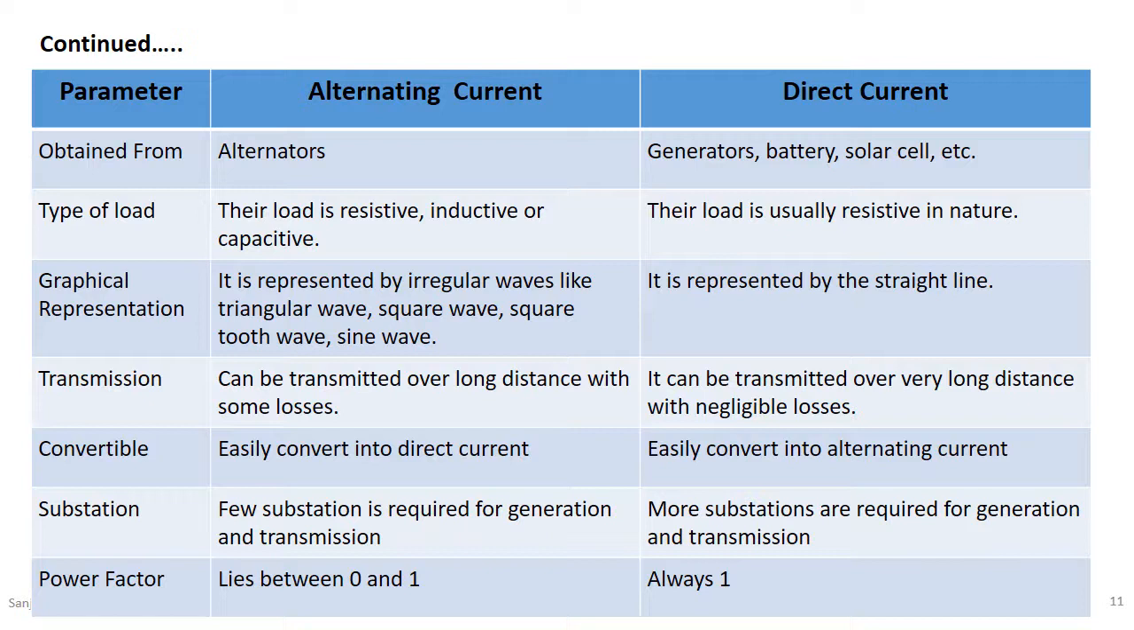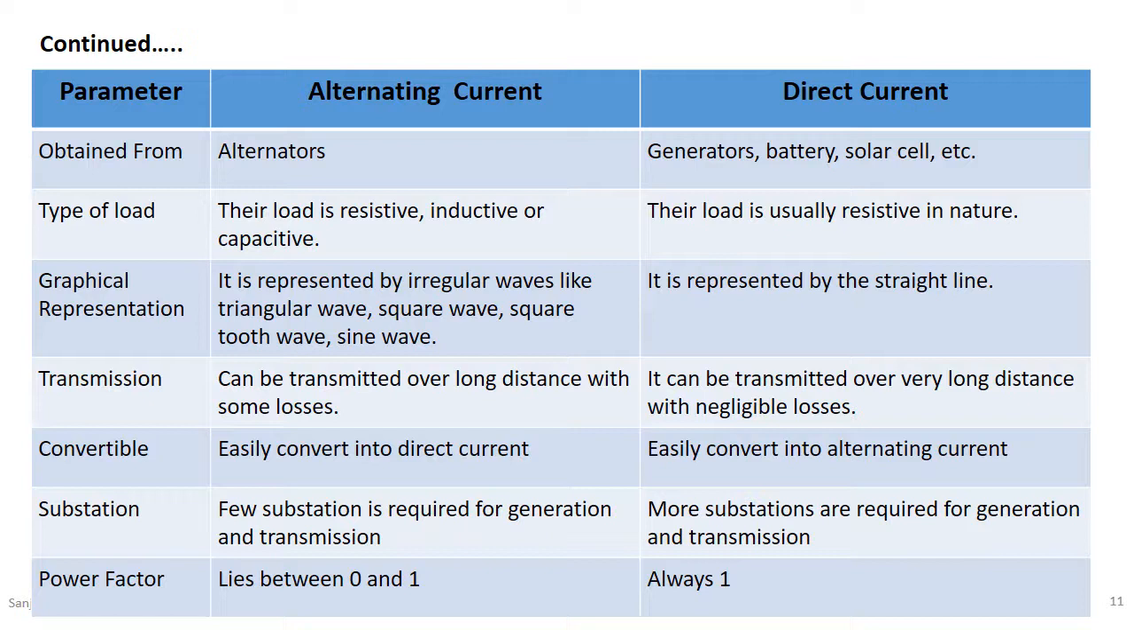Transmission of alternating current: it can be transmitted over long distances with some losses. Transmission of direct current: it can be transmitted over very long distances with negligible losses. Convertible: alternating current can easily be converted into direct current. We can easily convert AC into DC by using a rectifier circuit. Direct current can also be converted into alternating current.